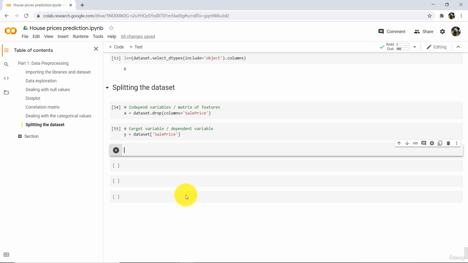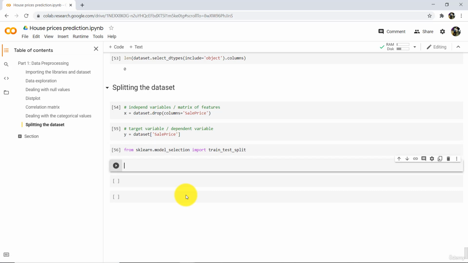And to do that, we have to import a class from sklearn.model_selection, then import train_test_split. Execute. So here we are importing this class train_test_split from sklearn.model_selection. sklearn is the library and model_selection is the module. Let us split the dataset.